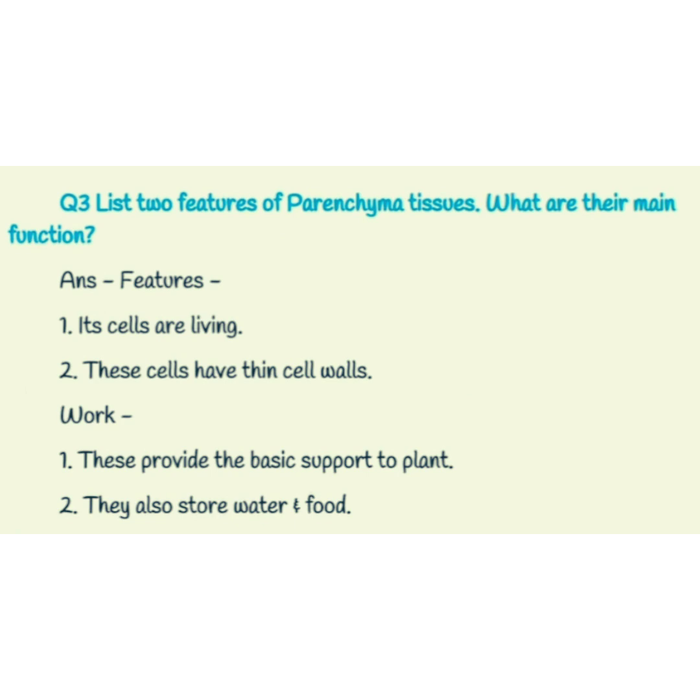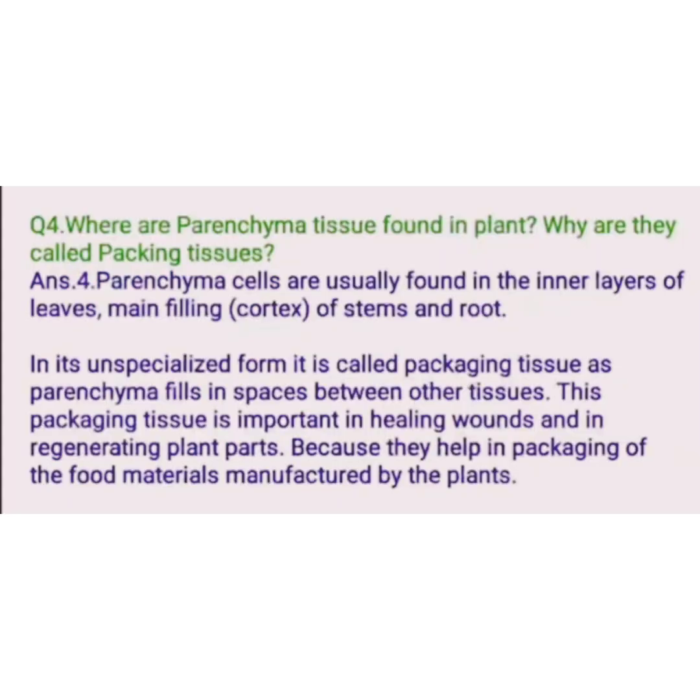Third question: list two features of parenchyma tissues. What are their main functions? The features are: the cells are living, they have thin walls, and they work to provide basic support and also store water and food. Fourth question: where are parenchyma tissues found in plants? These are usually found in the inner layers of the leaves, mainly filling the cortex of stems and roots.